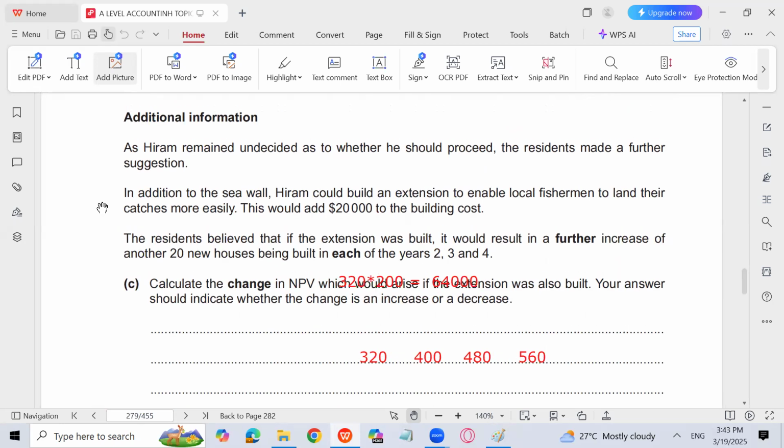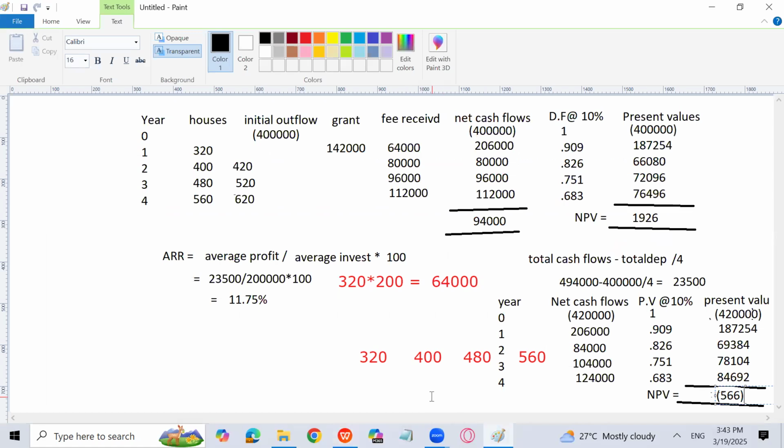It should not be undecided because if he is going to build the extension for the local fishermen, his NPV will become negative. And what decrease in NPV is he going to get? I have to show that: 1926 plus 566. This is a decrease in NPV actually, 2492.